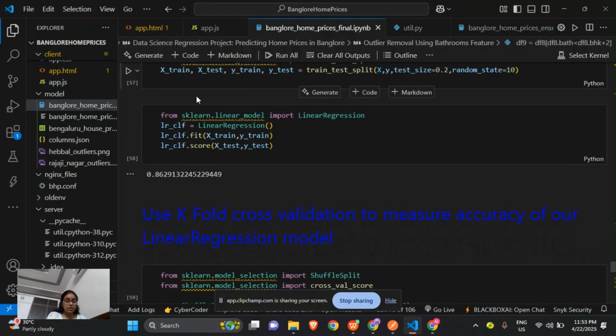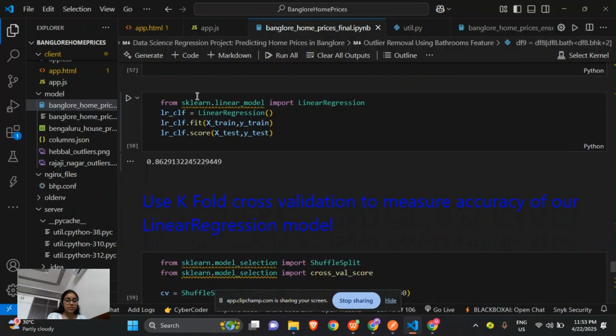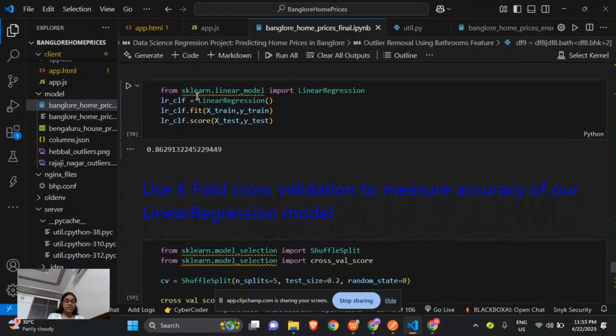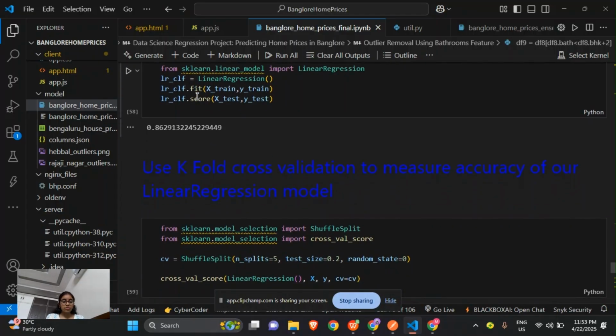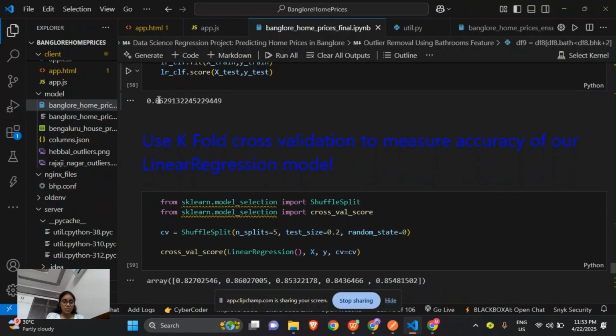So from sklearn.linear_model, this will import the linear regression and fit the model. We create a model called LR_CLF. We will train it with X_train and Y_train with the fit function, and then we will test it on X_test and Y_test with the score, which gives us the R score value. That is, the R score value here is 0.863. That means that our model explains 86.3% of the price variation of the data, pretty good.